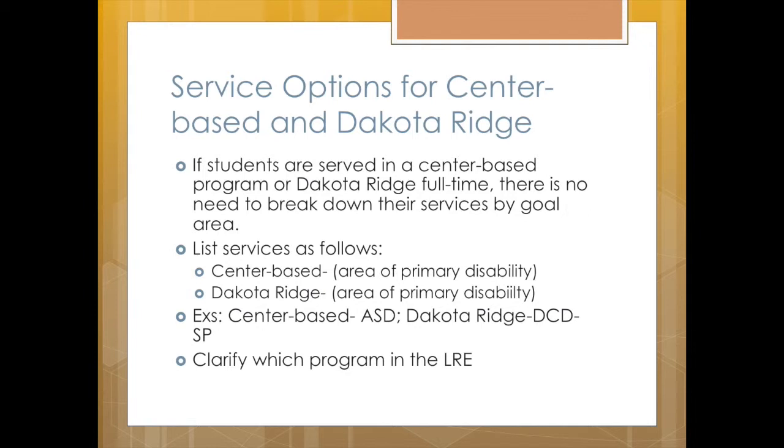When listing services for students in center-based programs, we ask that you list the service as center-based - area of student's primary disability. So, a student in a CID program would likely receive services as center-based - ASD, and a student in the Dakota Ridge Sun program might receive services as Dakota Ridge - DCD - SP. We will not list the name of the center-based program in the service grid.